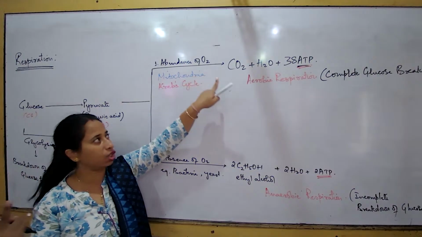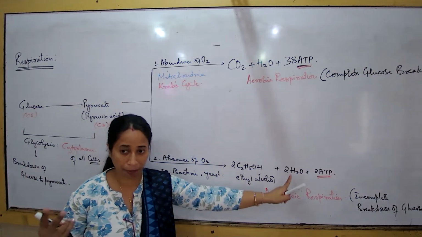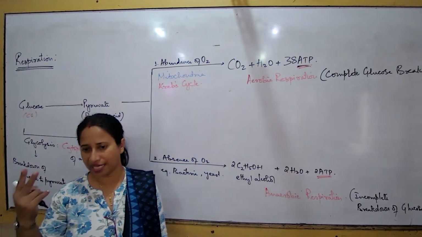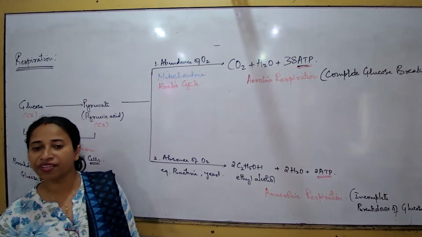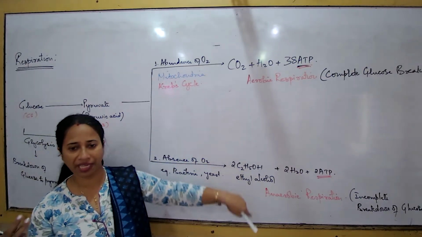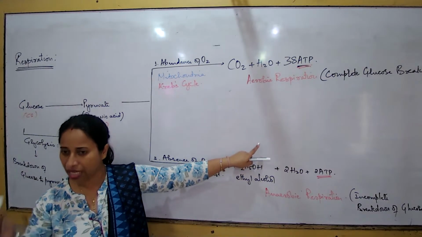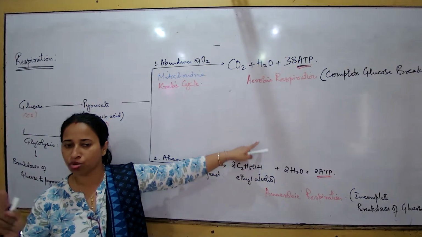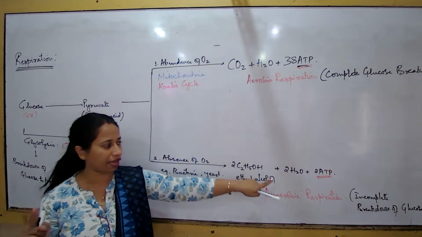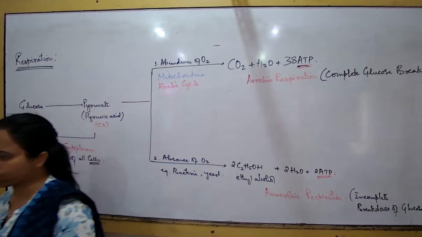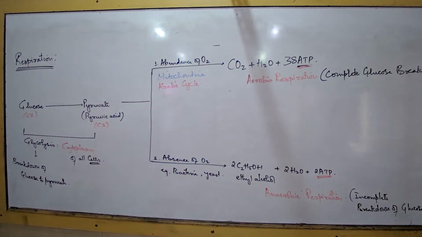What will you write as the second difference? Products. Complete products have to be written as the second difference. What will you write as the third difference? Based on the energy. How much is the energy released? 1 molecule of glucose breaks down to release 38 molecules of ATP, and in contrast, 2 molecules of ATP. So remember the 3 differences. Now I'm just asking you to write down the flow chart, maybe in the next class.